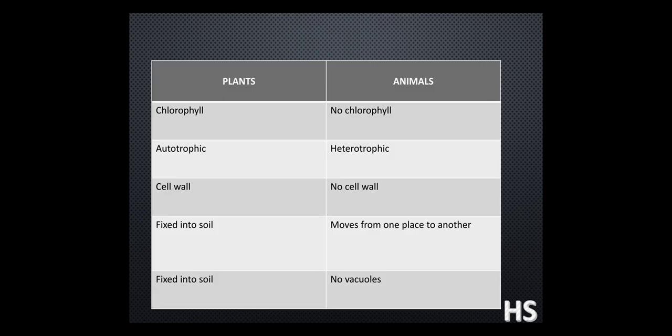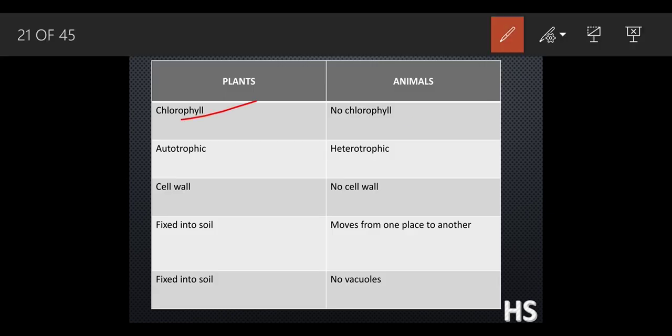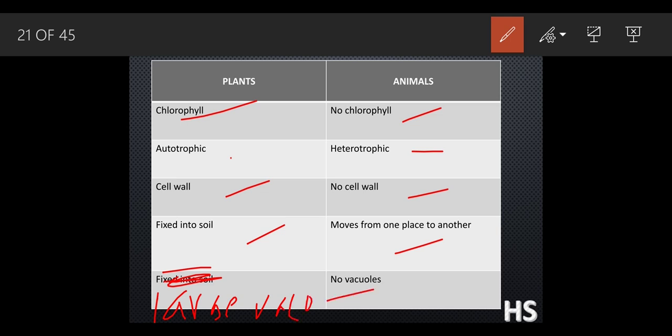So these are the basic differences between plants and animals. They have chlorophyll, does not have chlorophyll, autotrophic, heterotrophic, cell wall, no cell wall, fixed in soil, moves from one place to another. This is a very basic difference, you can even understand by yourself. Plants have a large vacuole, and animals do not have a vacuole because they can easily drink water through the mouth.